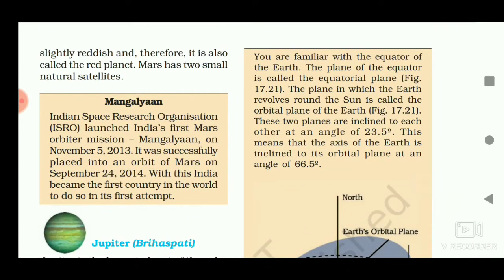You are familiar with the equator of the Earth. The plane of the equator is called the equatorial plane. The plane in which the Earth revolves around the Sun is called the orbital plane of the Earth. These two planes are inclined to each other at an angle of 23.5 degrees. This means that the axis of Earth is inclined to its orbital plane at an angle of 66.5 degrees.